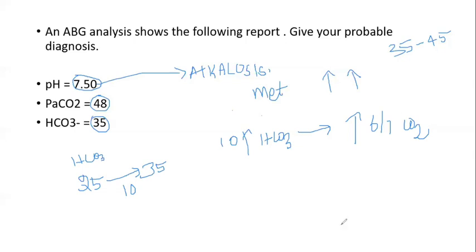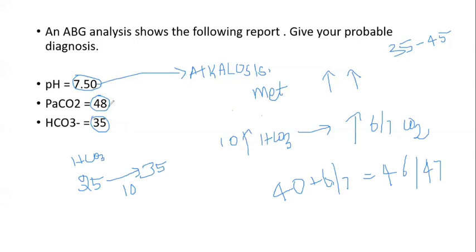So what is the normal partial pressure of carbon dioxide? 40. What is the compensation to increase? Only 10 bicarbonate is increased, so we are going to add only 6 or 7. So if we add 6 or 7, it should be 46 or 47. Now go and check the partial pressure of carbon dioxide given in the question.